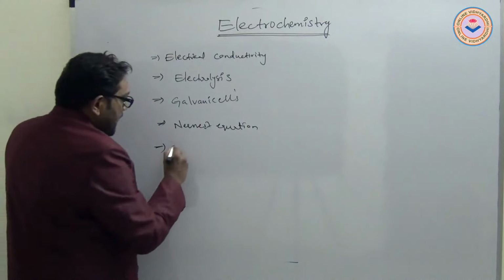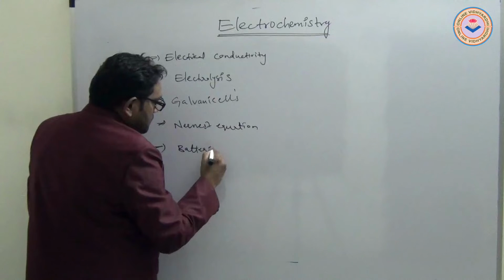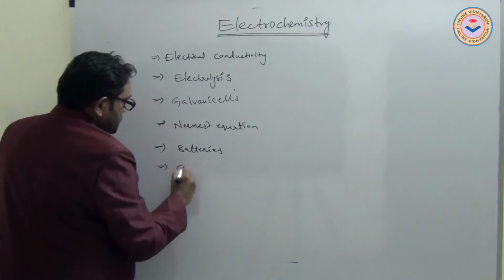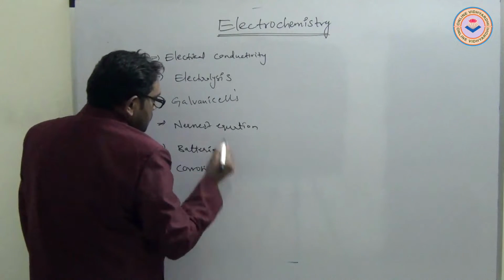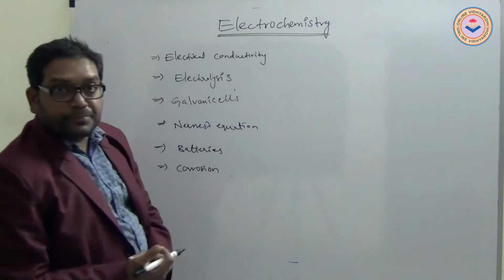Next, batteries and corrosion. These are the topics in electrochemistry.